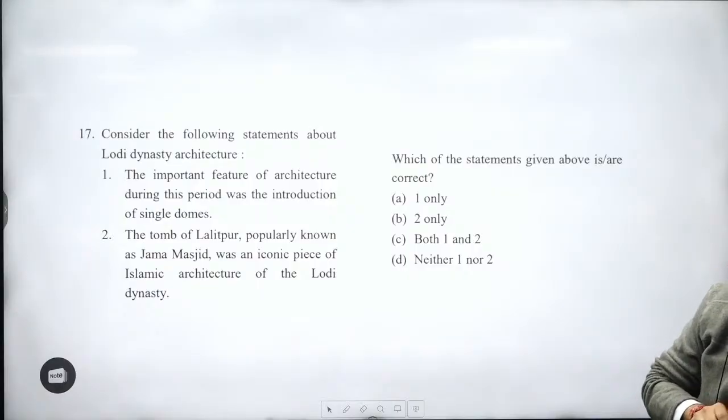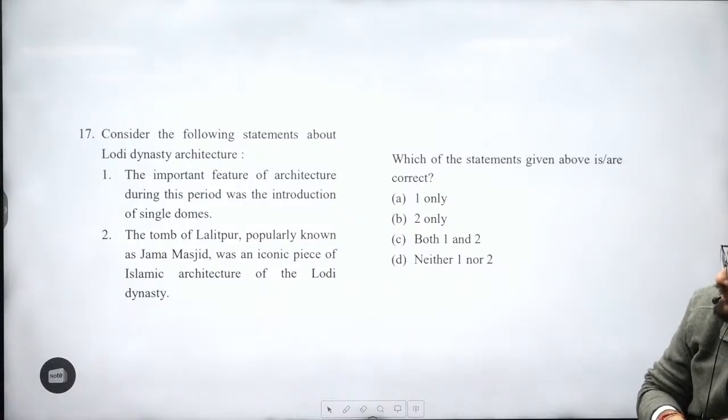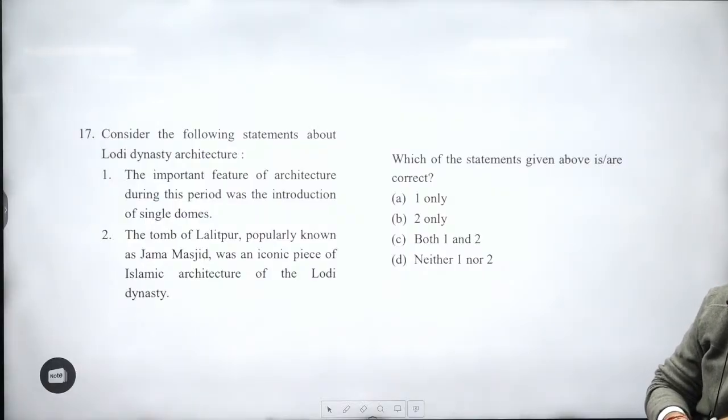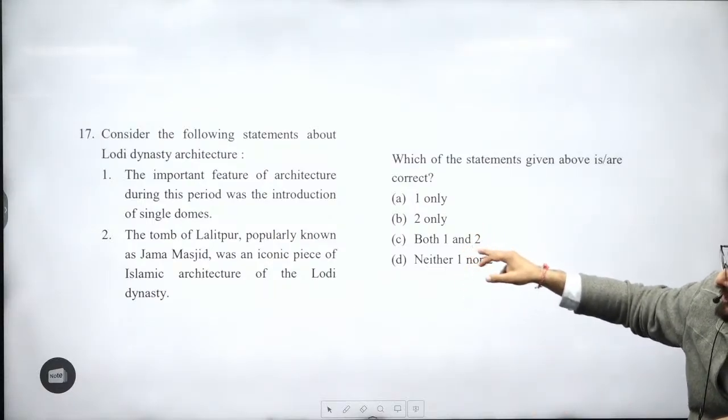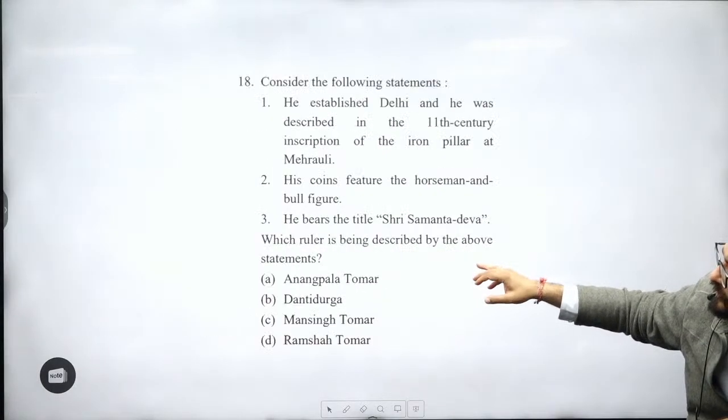17th. Consider the following statements about Lodhi dynasty architecture. The important feature of architecture during this time was the introduction of double domes. You will be seeing. The tomb of Lalitpur, popularly known as Jama Masjid, was an iconic piece of Islamic architecture of the Lodhi dynasty. This you have seen over here. Answer will be 2 only, B.